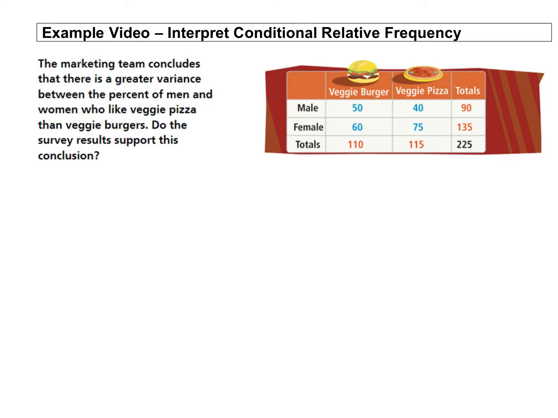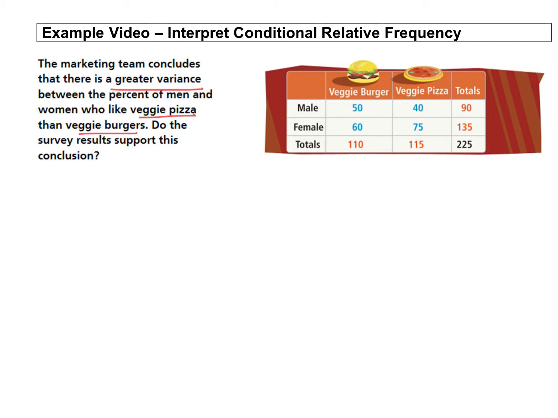All right, we're going to work on interpreting conditional relative frequencies in this example. The marketing team concludes that there is a greater variance between the percent of men and women who like veggie pizza than veggie burgers. Do the survey results support this conclusion? If we calculate the conditional relative frequency for each column, this will allow us to analyze male and female preferences within each food choice category.